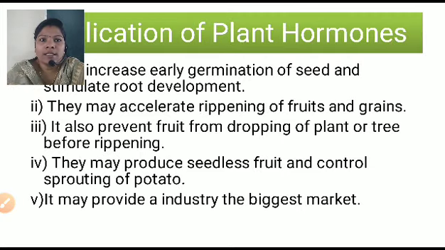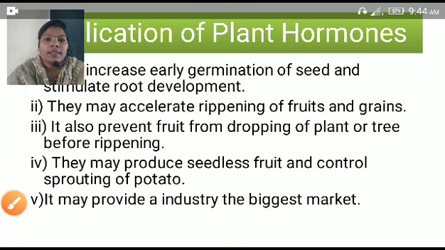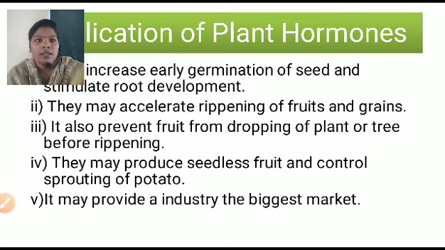First, it increases the early germination of the seed and stimulates the root development. They may accelerate the ripening of the fruit and the organs. It also prevents the fruit from dropping off the plant or the tree before ripening.